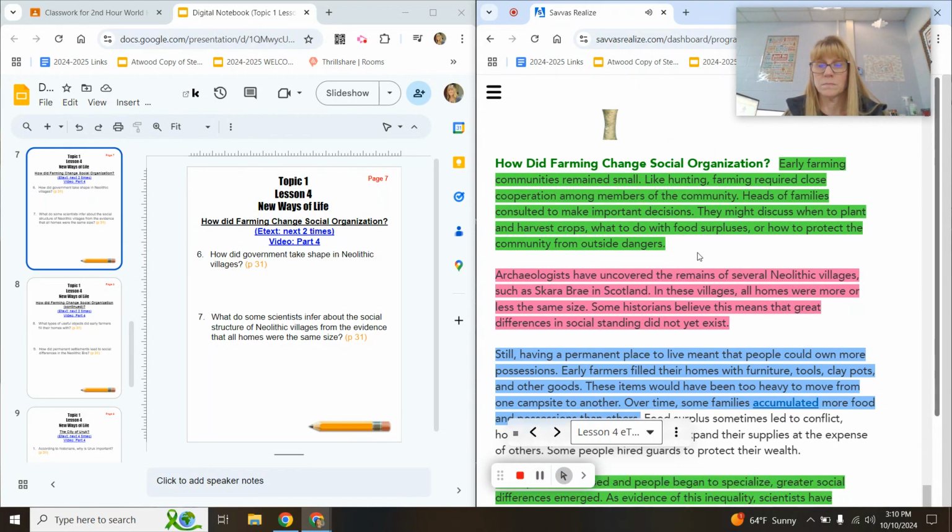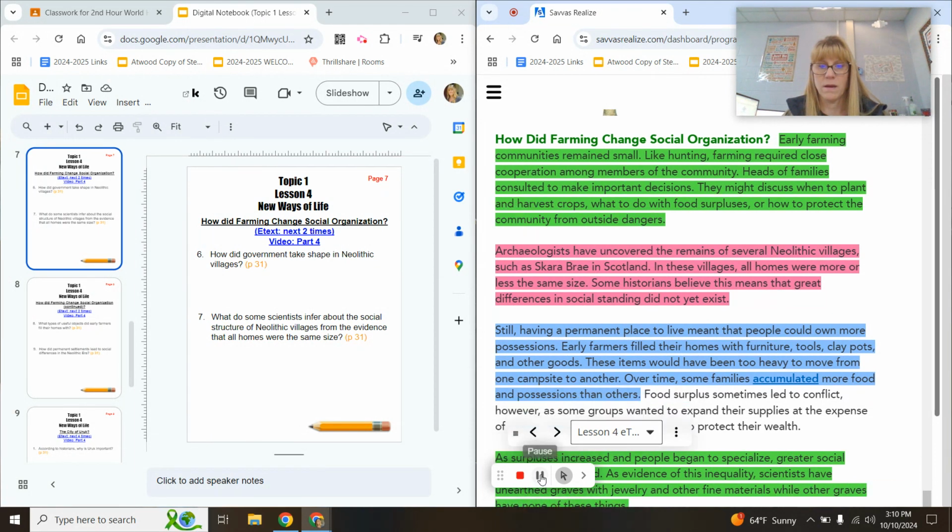How did farming change social organization? Early farming communities remained small. Like hunting, farming required close cooperation among members of the community. Heads of families consulted to make important decisions. They might discuss when to plant and harvest crops, what to do with food surpluses, or how to protect the community from outside dangers. All right, the question is, how did government take shape in Neolithic villages?